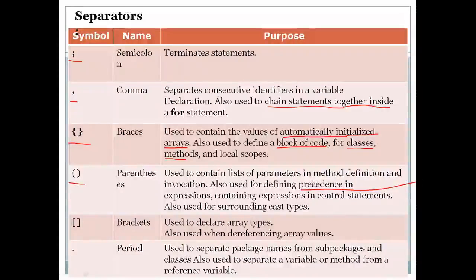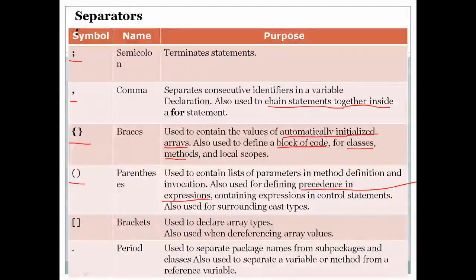It is also used to define precedence, like if you have an expression like a * b + c. As per the rule, a * b is executed first because multiplication has higher precedence than addition.